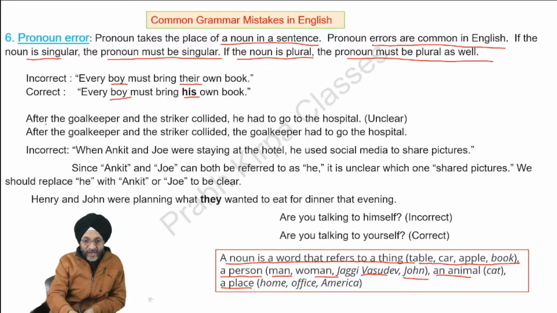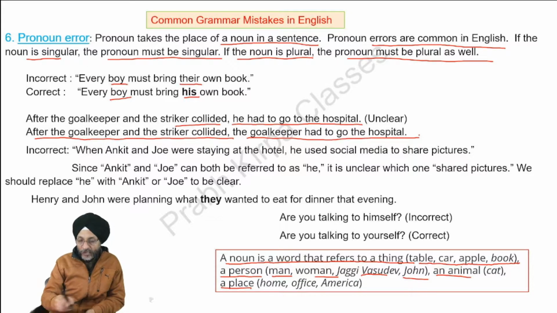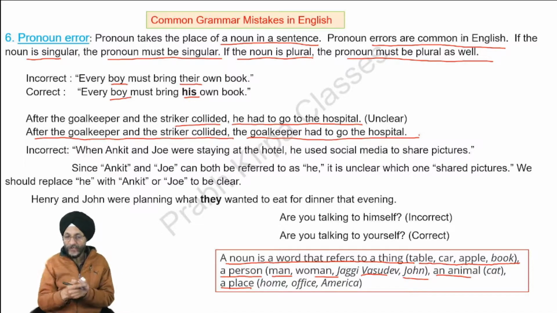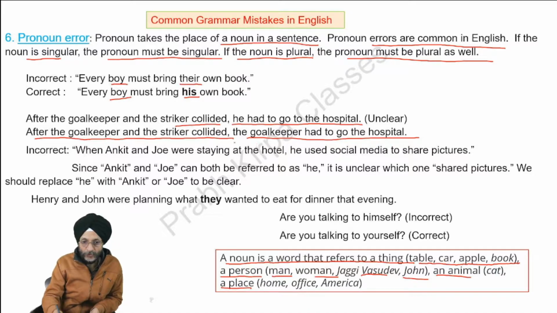Next, after the goalkeeper and the striker collided, he had to go to the hospital. It is not clear in this sentence whether the goalkeeper was moved to the hospital or the striker was moved to the hospital. So we will clarify. After the goalkeeper and striker collided, goalkeeper had to go to the hospital. We will have to clarify either striker or goalkeeper. We have clarified that he was goalkeeper who was admitted in the hospital.